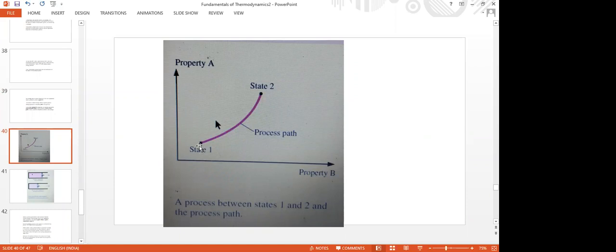That means the process undergone by the system is executed through sequential equilibrium states. All the process undergone by the system is from equilibrium state 1 to equilibrium state 2 through infinite equilibrium states.